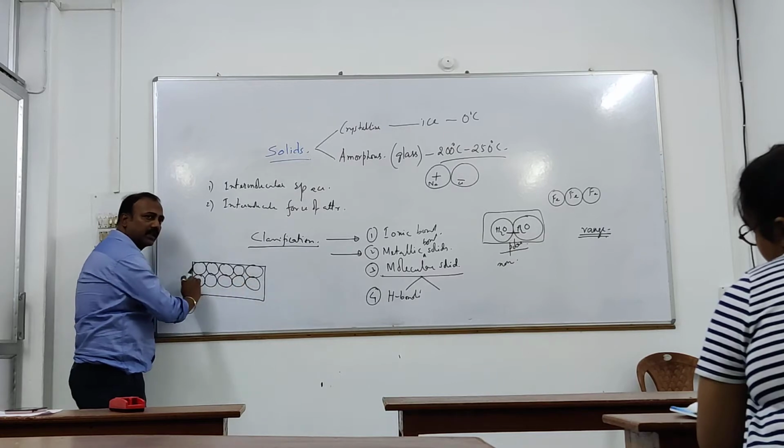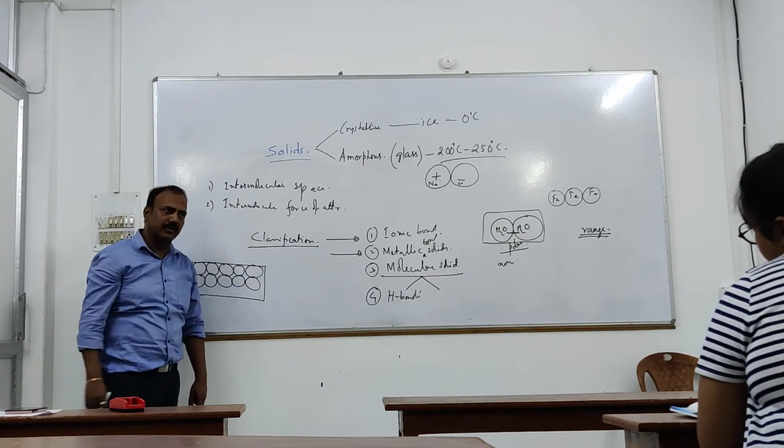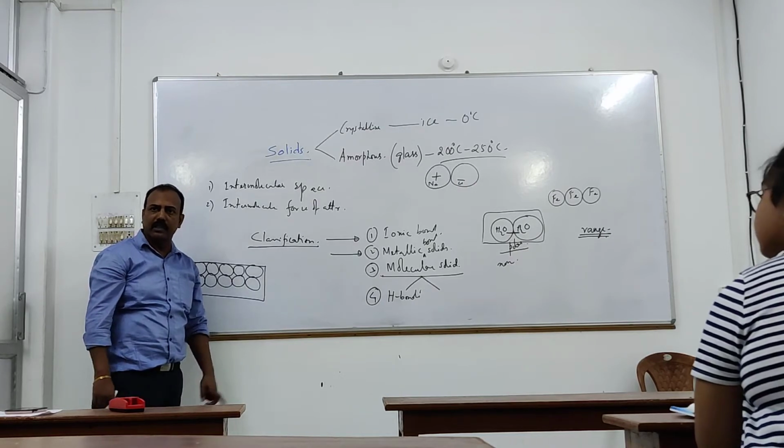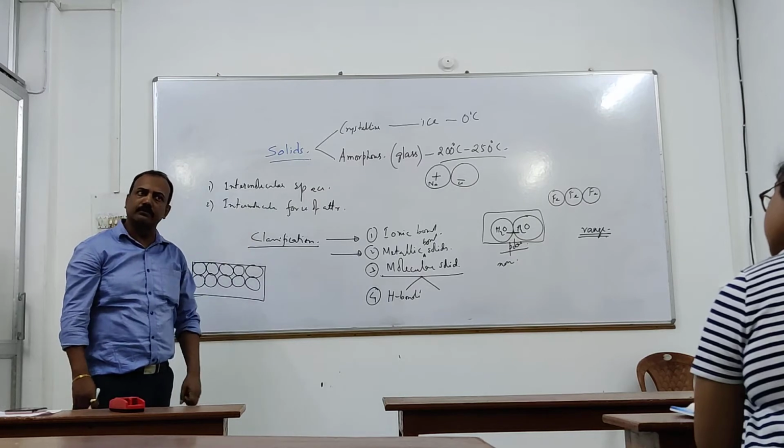Clear? Then those solids show the properties of crystalline solids.